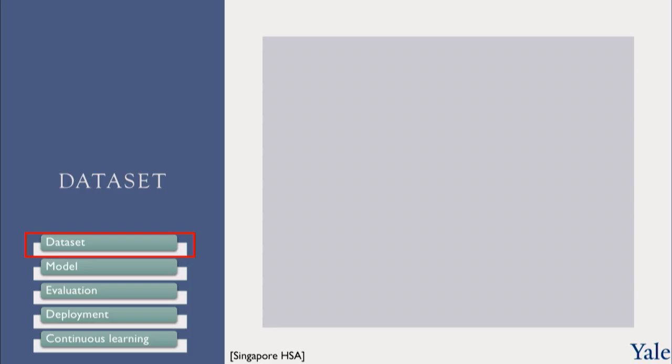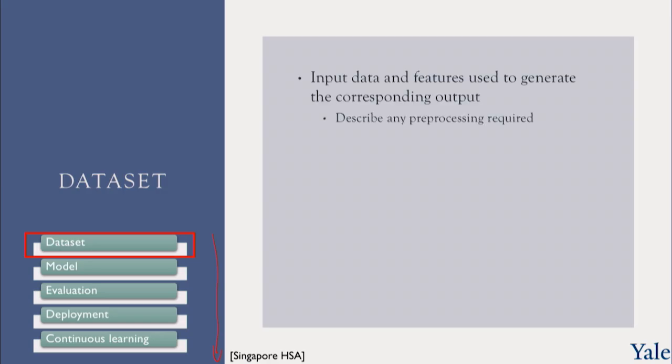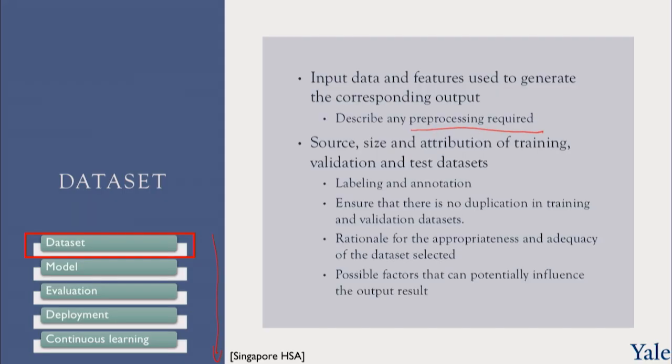So first look at the data set. You can follow along in my table down here on the bottom left. They would like to know the input data and the features used to generate the corresponding output. They would like to know what pre-processing was done and if it's required for new data. And they would like details about the source, the size, and the distribution of the training, validation, and test data sets. Training is the data set that gets used to create the model. Validation is the initial data that gets used to tune parameters. And test, in this vocabulary, is the actual data set that was used to do the final performance evaluation.